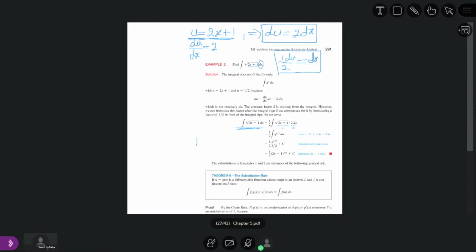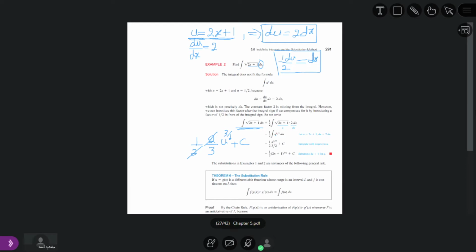Now here 1 by 2 is already given. The 3 by 2 in the denominator becomes 2 by 3. So u power 3 by 2 divided by 3 by 2 is equal to 2 by 3 times u power 3 by 2, plus a constant. This 2 will be cancelled with the other 2. So what we get here is 1 by 3 u power 3 by 2.